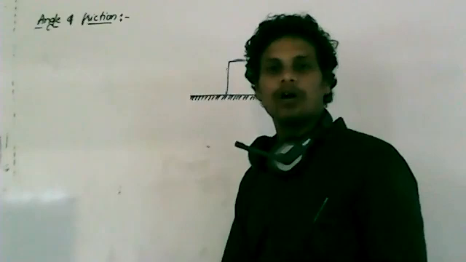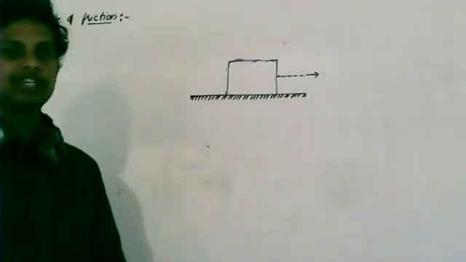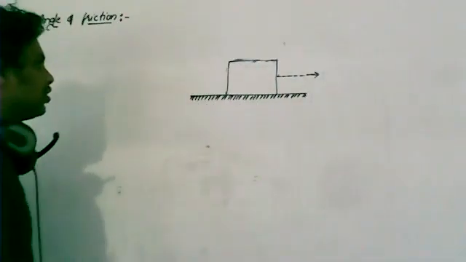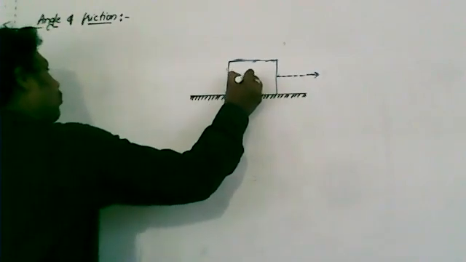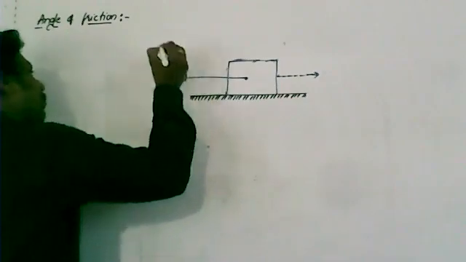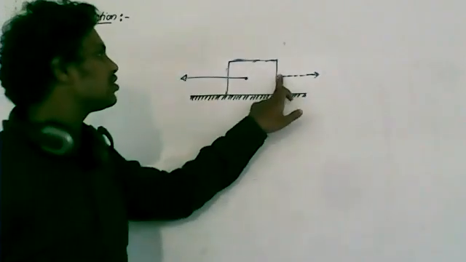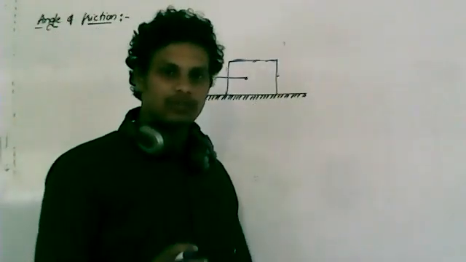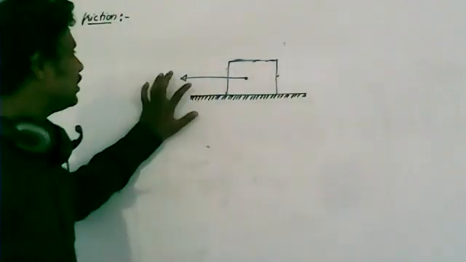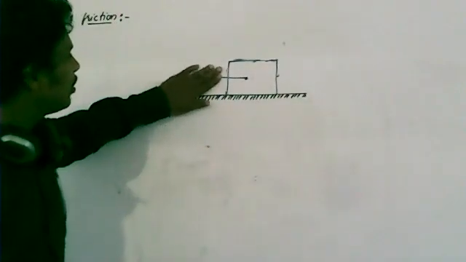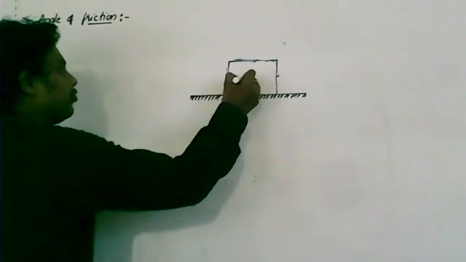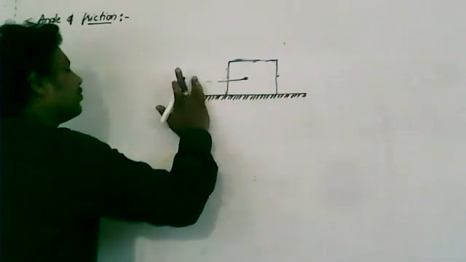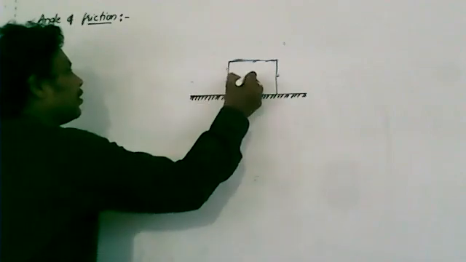Then that force is called the limiting friction force. That limiting frictional force will always be in the direction opposite to the applied force. So if I apply the force in the forward direction, then the limiting frictional force will be in the backward direction.